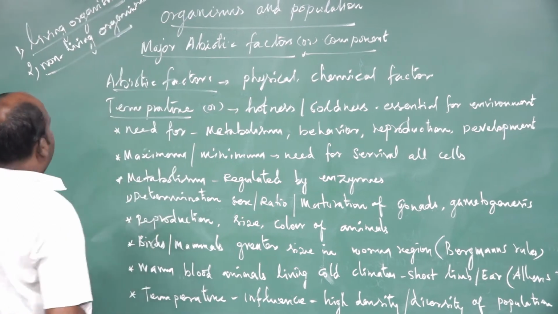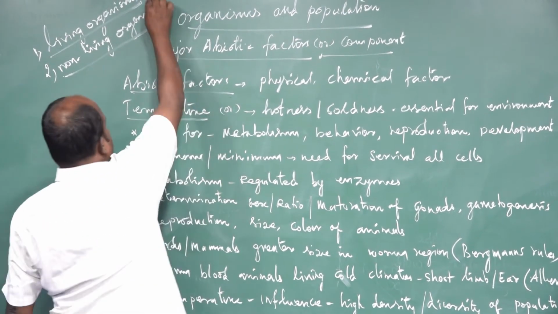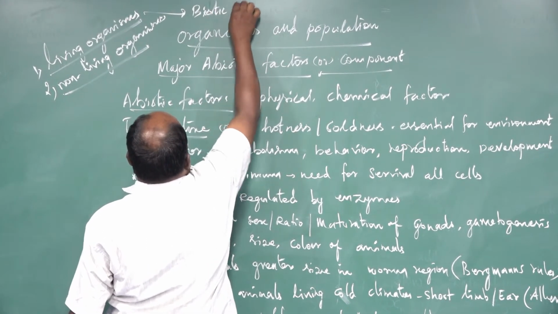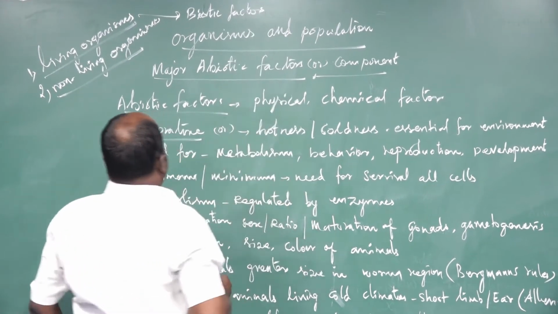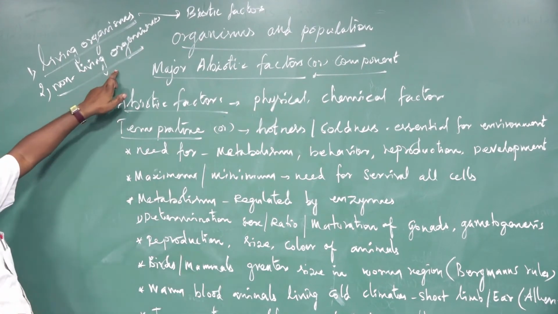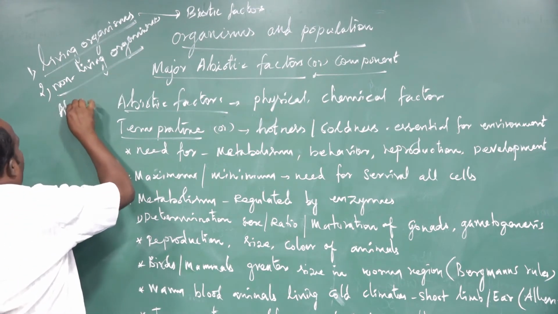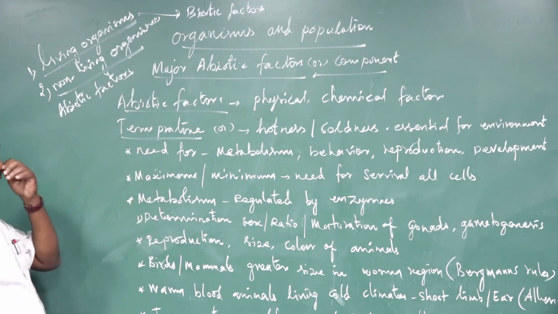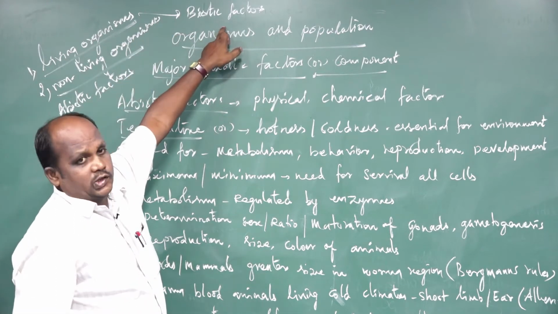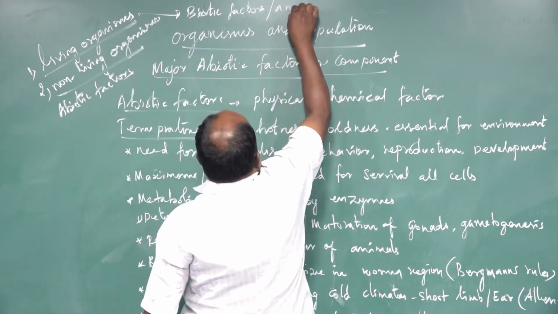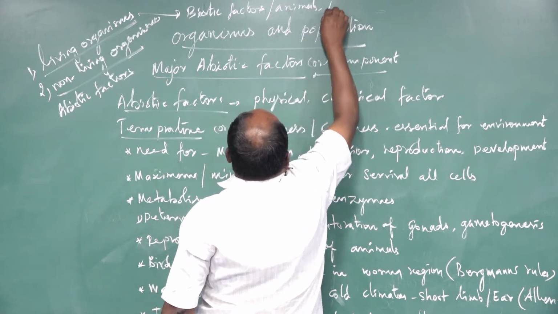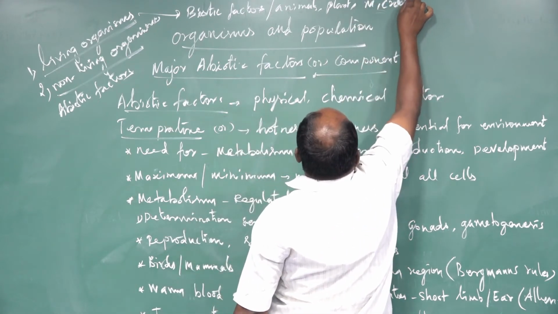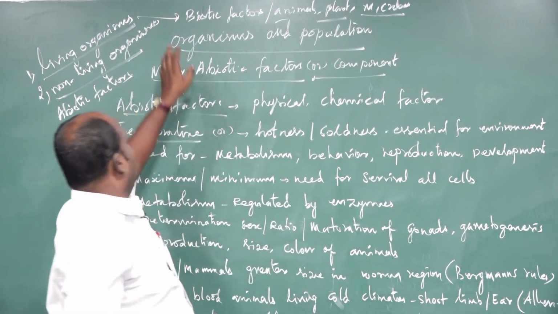The living organisms are otherwise called biotic factors. The second one, non-living organisms, are otherwise called abiotic factors. What are the biotic factors? Animals, plants and microbes. That is biotic factors.